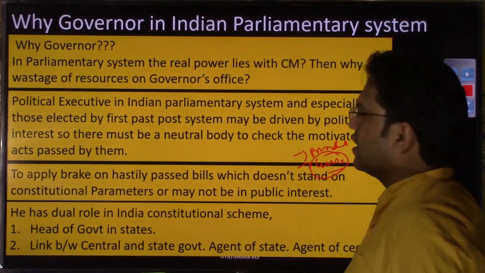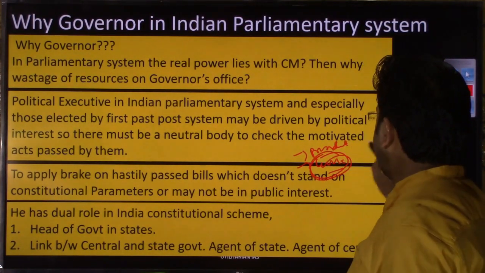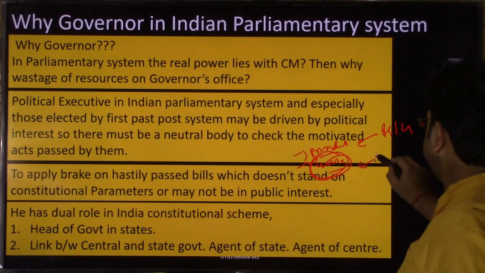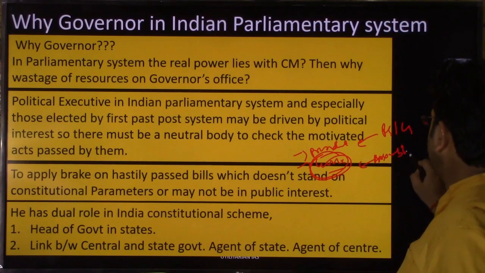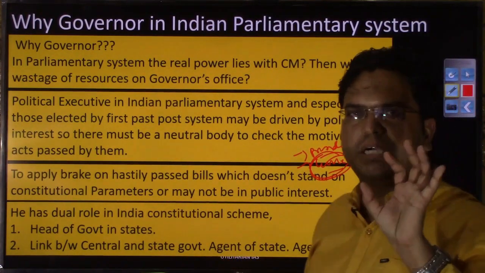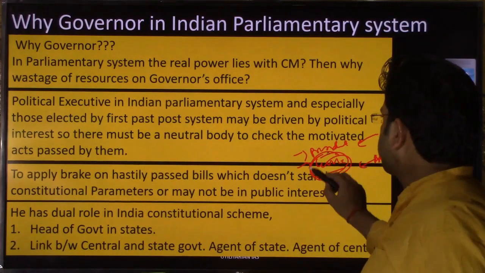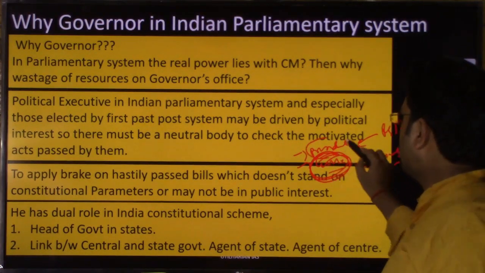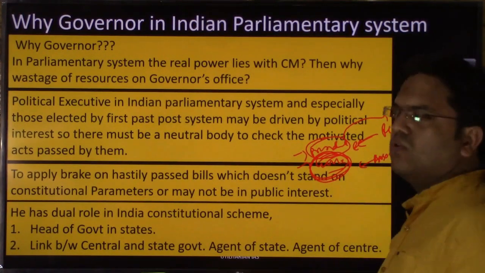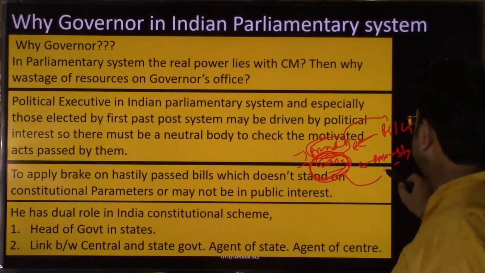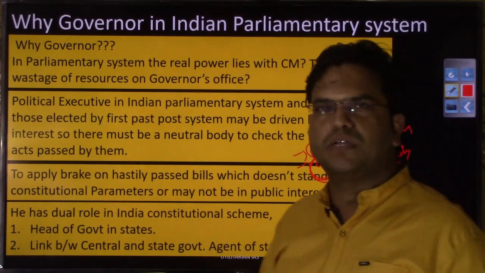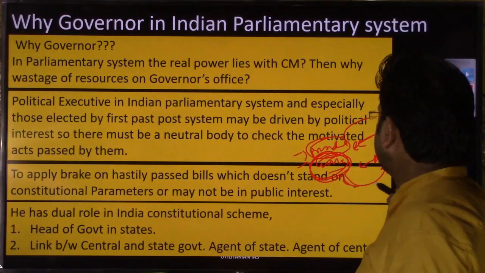So these are people who are expected to behave neutrally, and when acts or policy are passed by these houses, Rajya Sabha, Lok Sabha or Assembly, acts which are ideologically motivated, which are not in interest of general public or public at large, which are addressing only their particular constituency, in that kind of circumstances there should be some neutral office or some neutral post that could control or that could say no, or at least they could ask कि भाई इस एक्ट को और इस पॉलिसी को आप थोड़ा सा रिकंसीडर करो, because from my point of view, this particular act or this particular policy or particular behavior is not on the constitutional line.